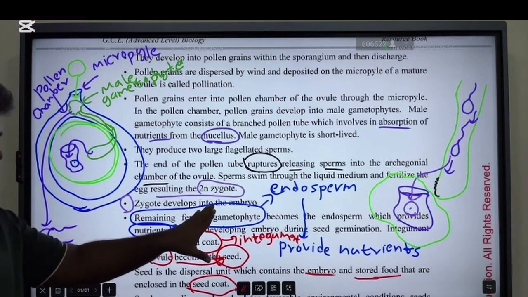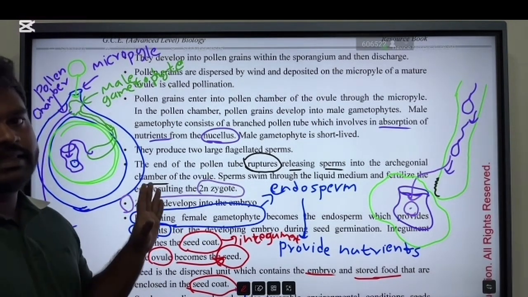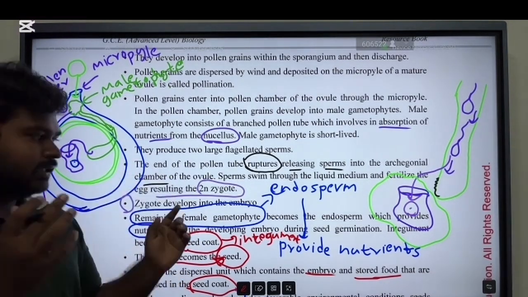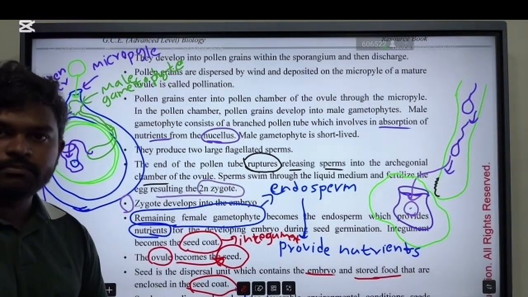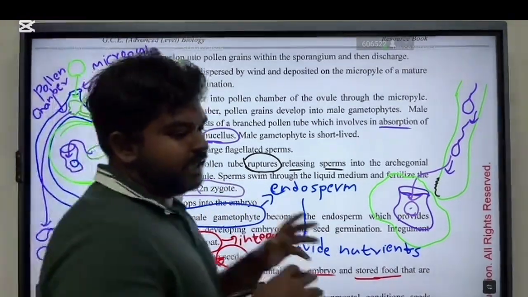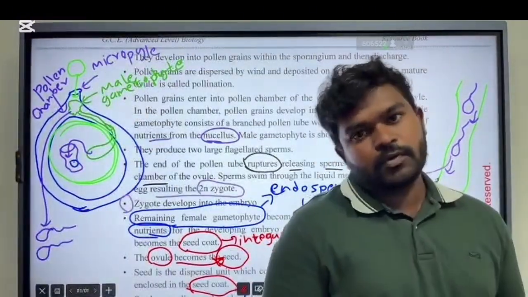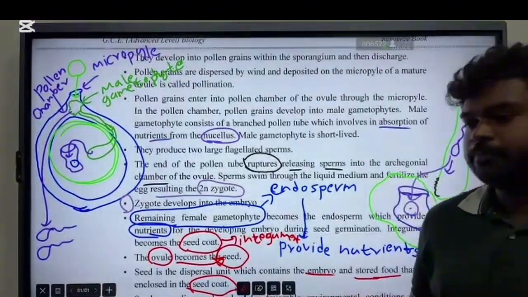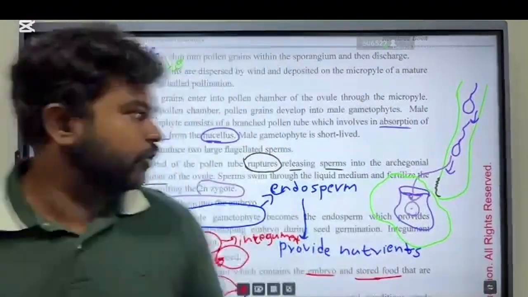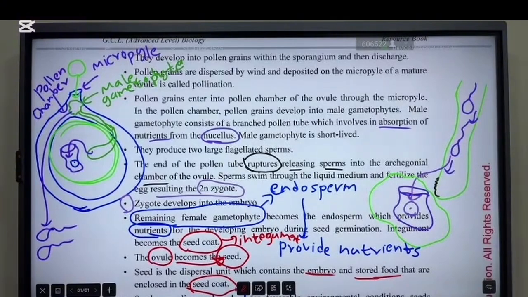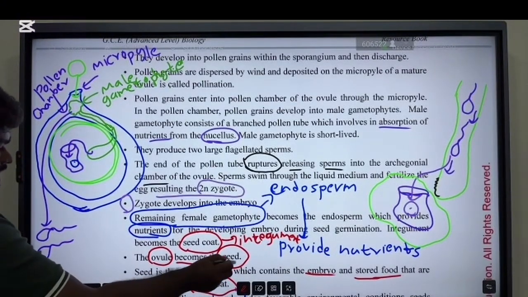Then the remaining part of the female gametophyte, other than the archegonium, becomes the endosperm. The function of the endosperm is to supply nutrients for the developing embryo. Then the ovule becomes the seed.